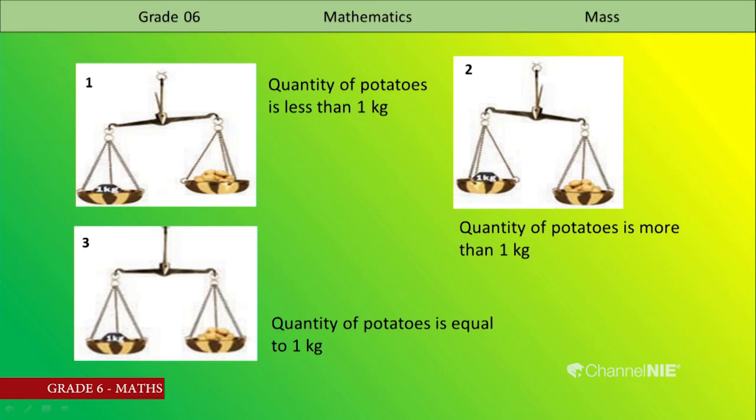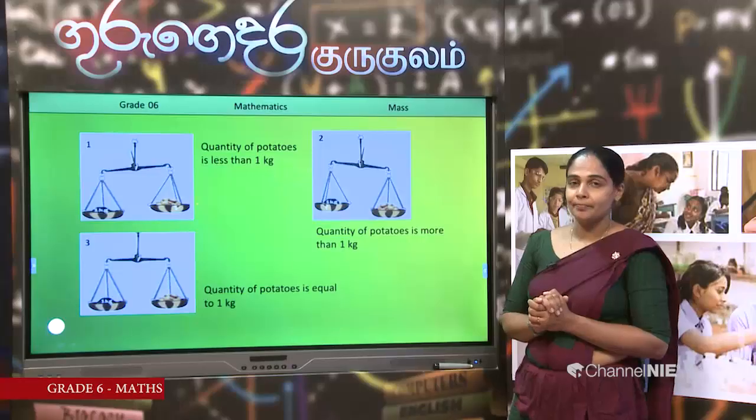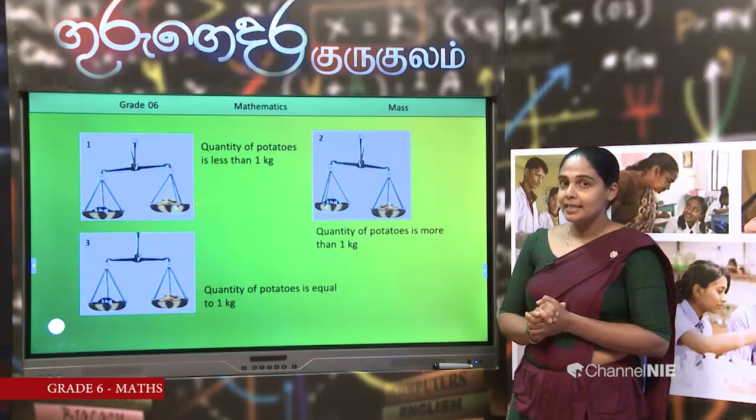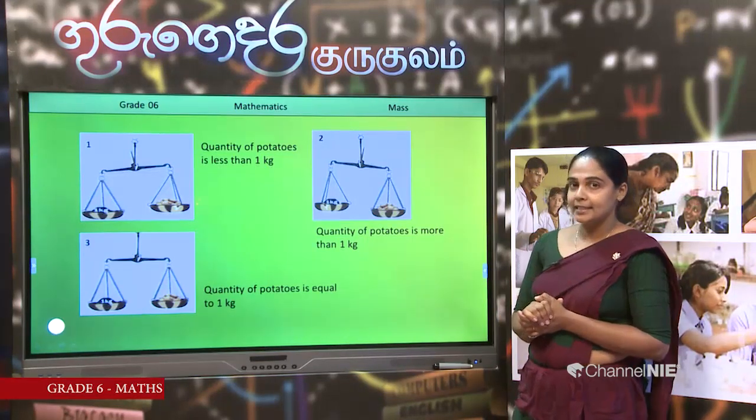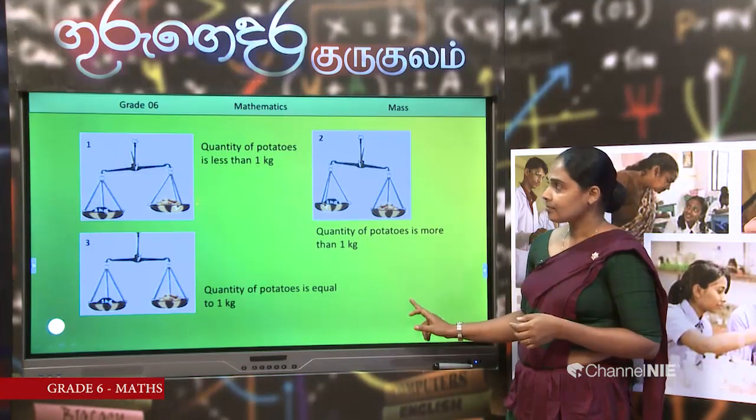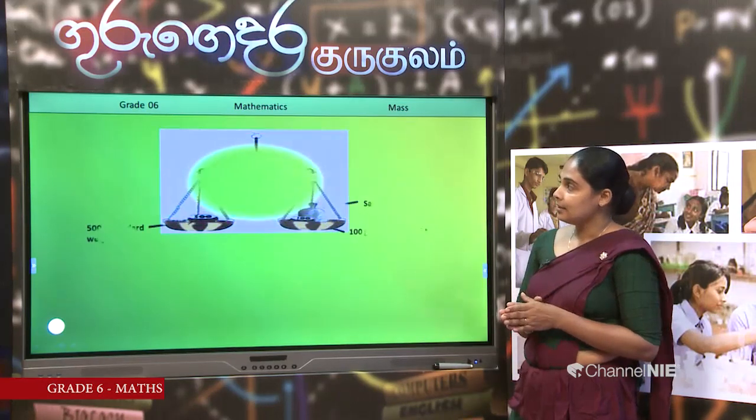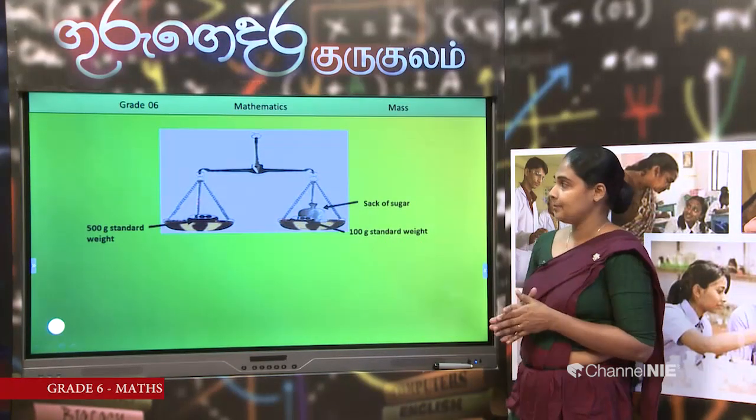The pan with potatoes goes down. Here both pans are at the same level. So our decision is that the quantity of potatoes is equal to 1 kilogram. Okay students, then I think you could understand it. Then let's go to this picture.